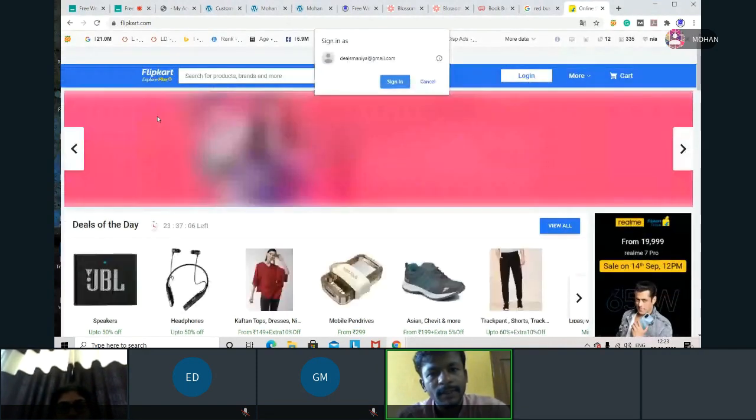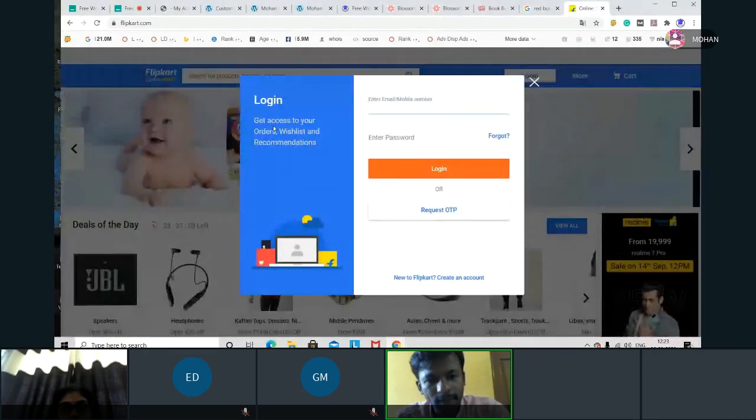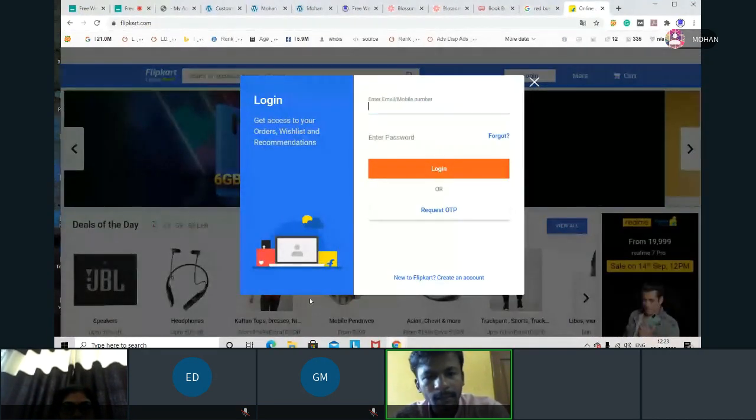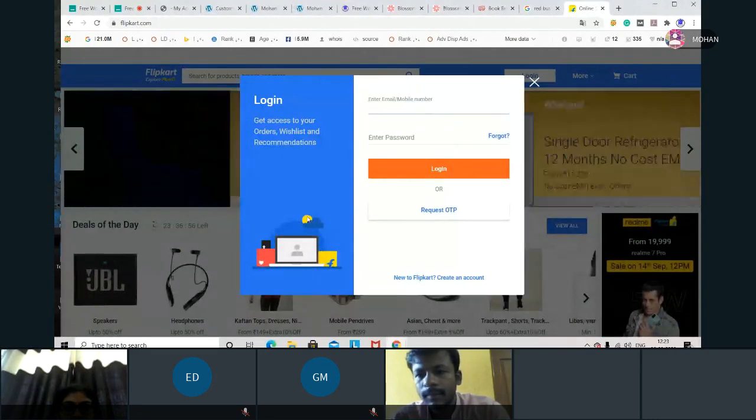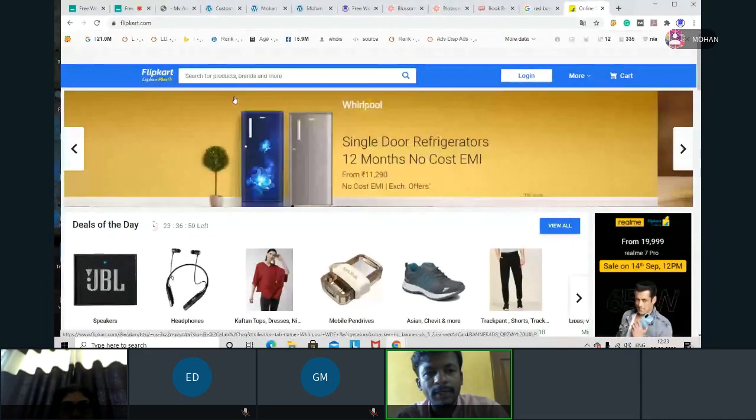Here also you can see. Now blue and blue will match. So that's why, see, here they are using blue, and here some yellow. Here you can see the banner is blue and the logo is also blue. That's why they have shown it in white. The button is in blue, and this one they are showing in yellow.